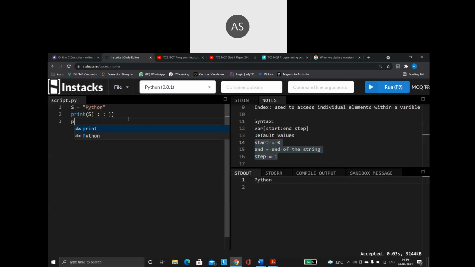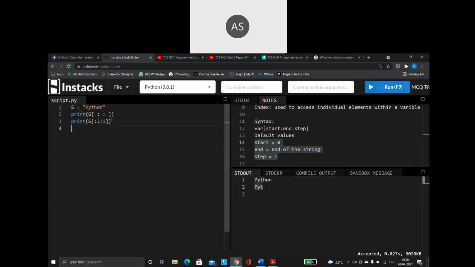In case, see here what I am saying: print s of, I am not mentioning the starting, but I am saying the ending as 3 and the step value as 1. So what is going to happen here? When I run this code, starting from 0 index, 0, 1, 2, it will go only till 2 because the ending is given as 3. So only the first 3 values are going to get printed.